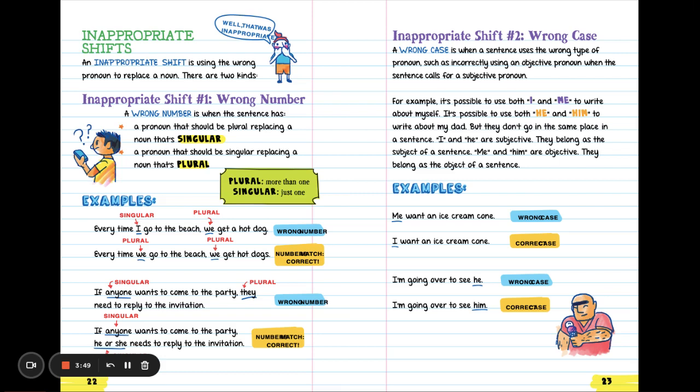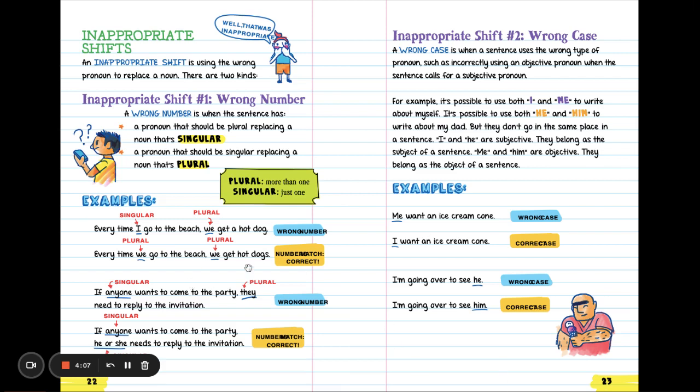So every time I go to the beach, we get a hot dog. That's not right because I is singular and we is plural. So is it just me or is it a group of people? Every time we go to the beach, we get hot dogs. So now I know it's a group of people. It's the same across the board.